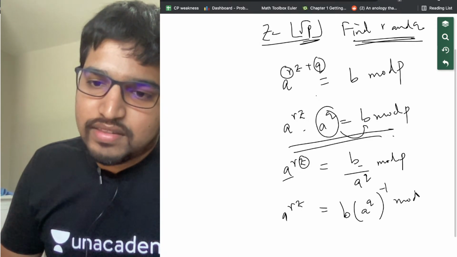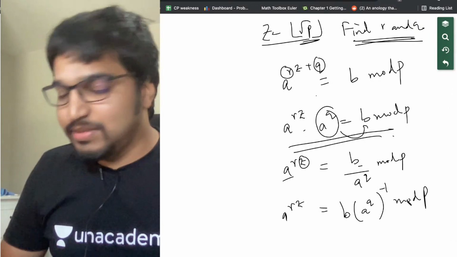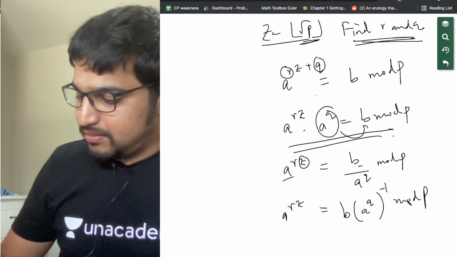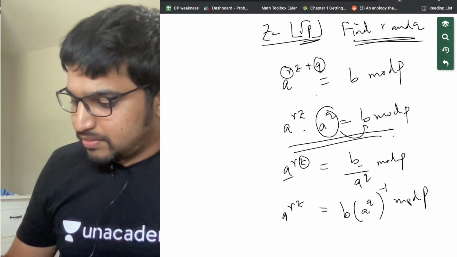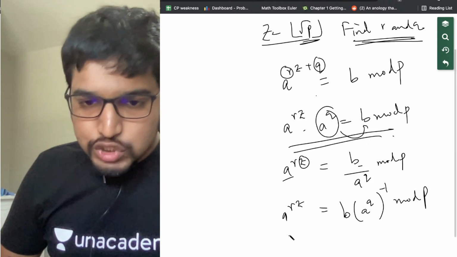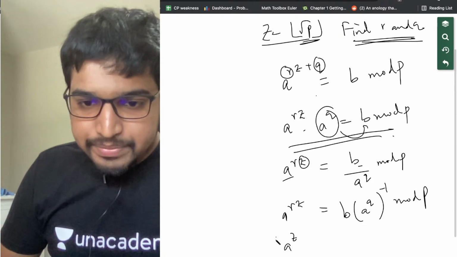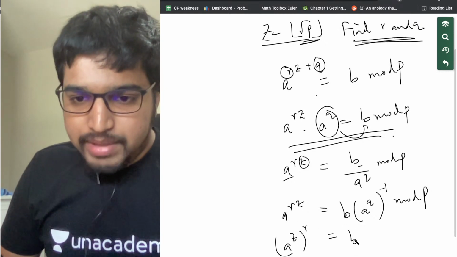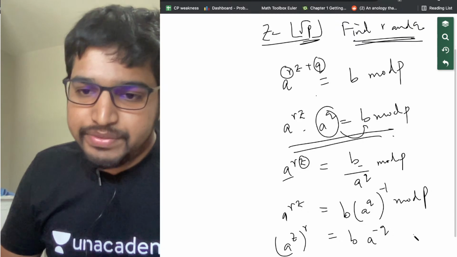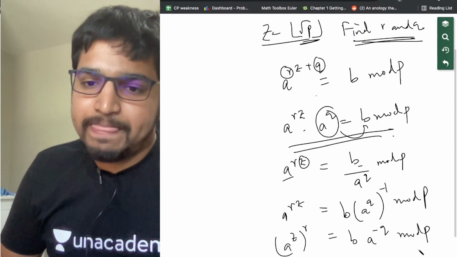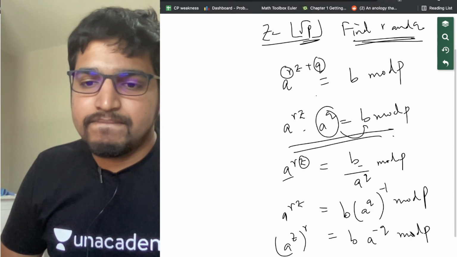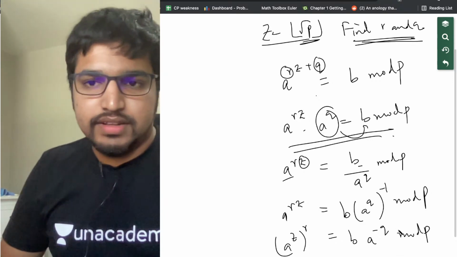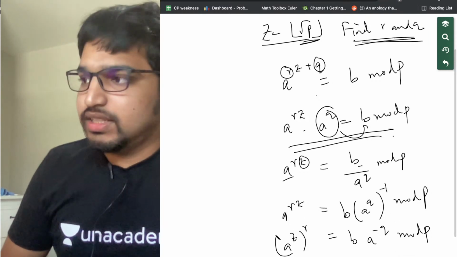inverse. As I said, Fermat's theorem is a super useful theorem and it's useful here too. So we just need to find A power Z whole power R is equal to, same as, we're just using basic math here, B into A power minus Q mod P. Got it? Or we can write this as,